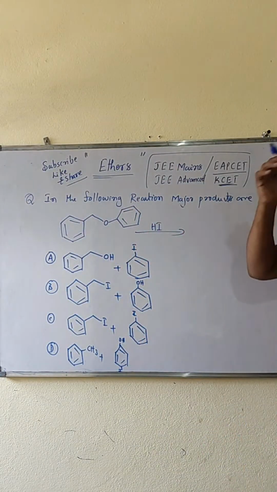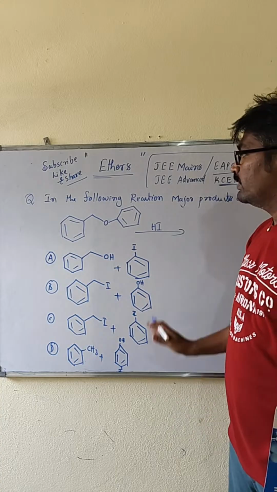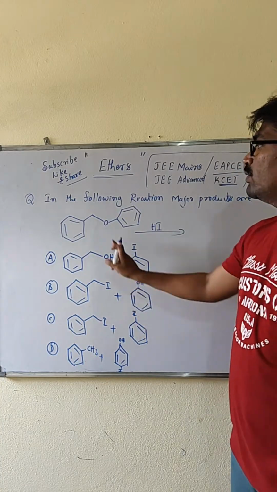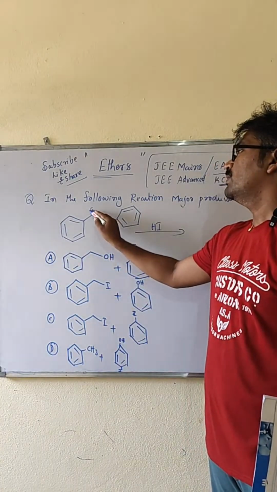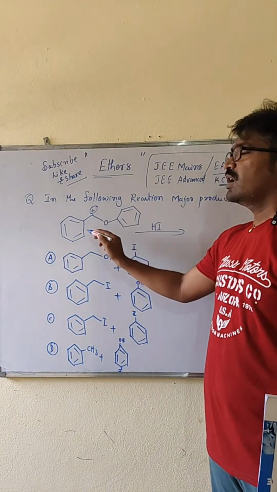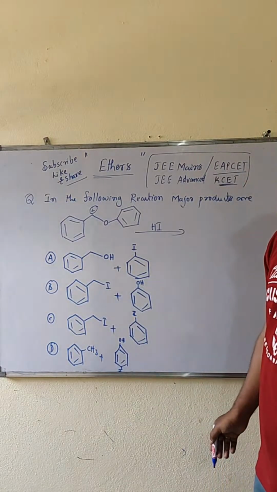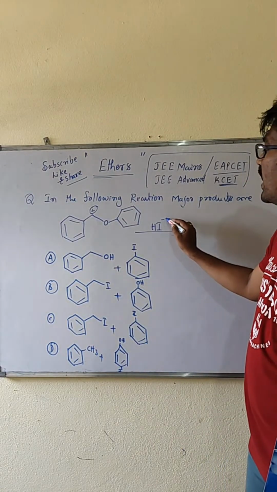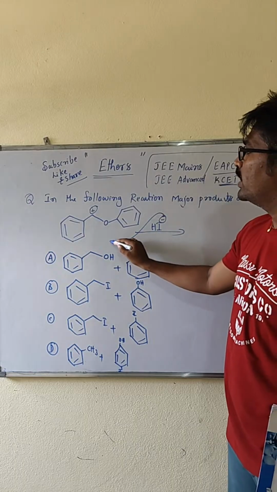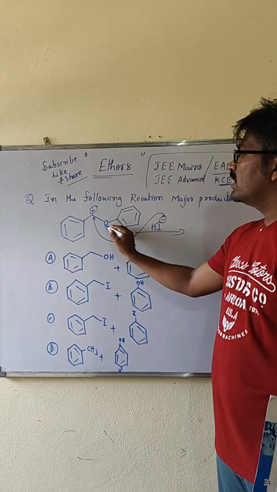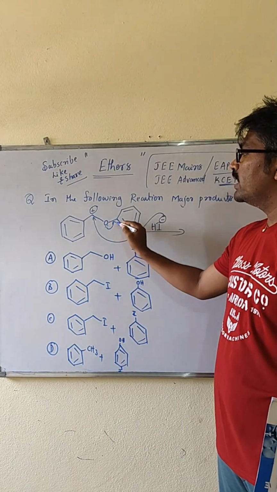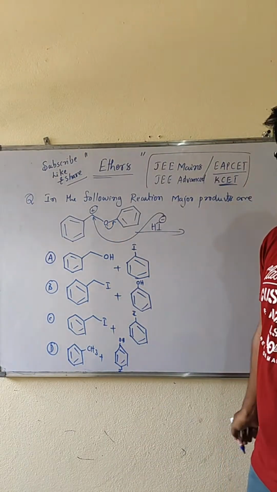I told that when hydrogen iodide is there and any one of the benzyl groups is there, a positive charge will be formed, CH2 plus, a stable carbocation. The anionic part is going to attach there itself. Then between the carbon and oxygen, a double bond character is there due to resonance, as I told.